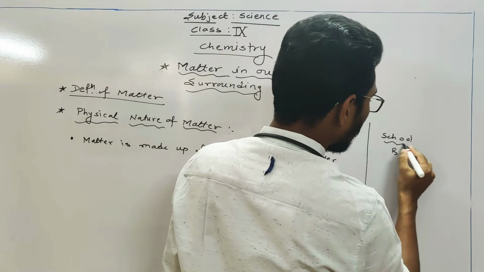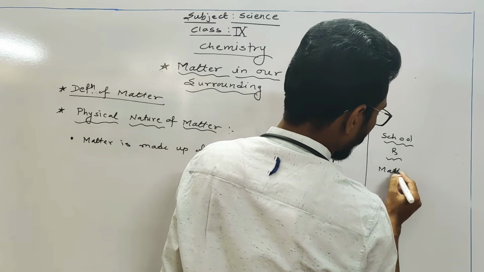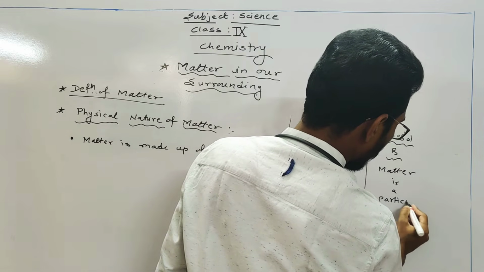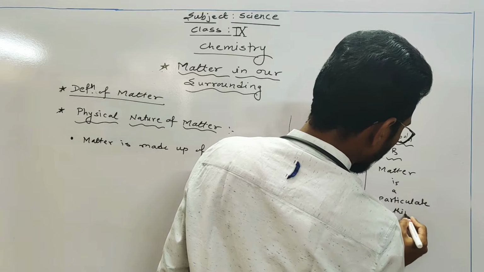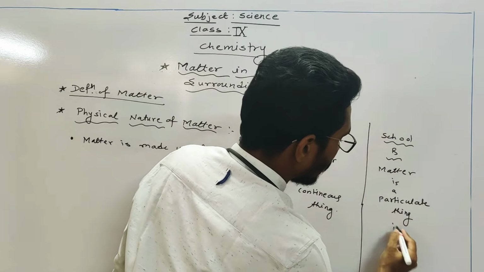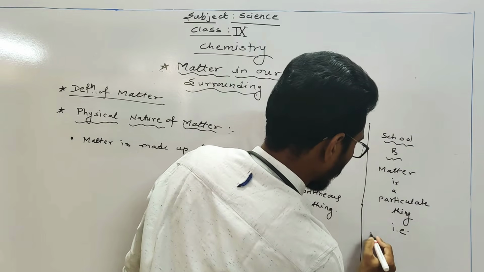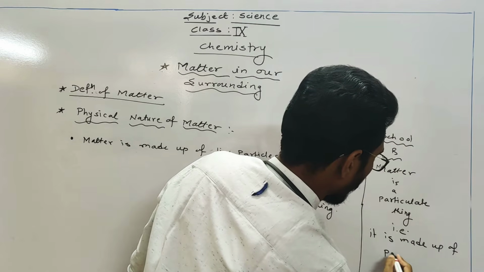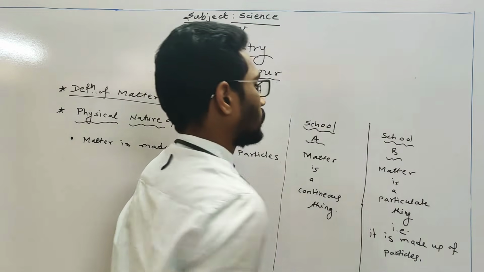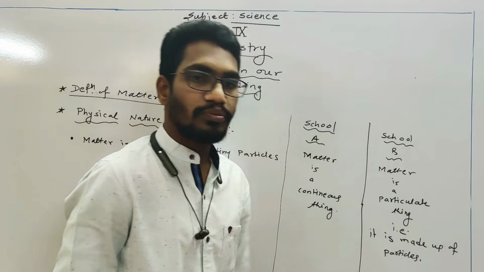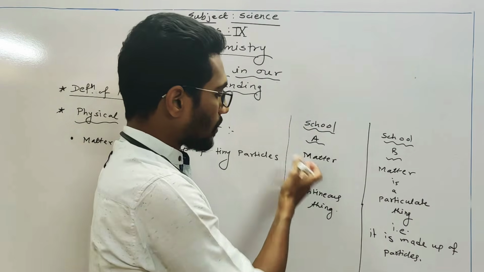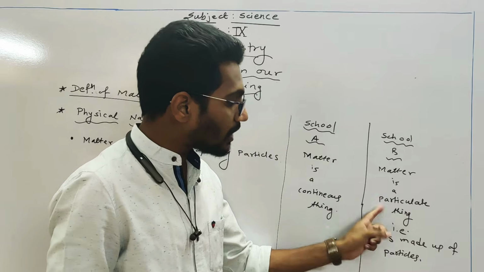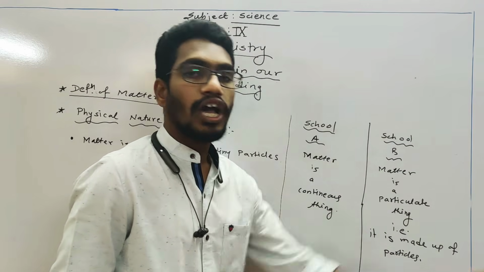And school B tells us that matter is a particulate thing. That means it is made up of particles. So we have these two perceptions about matter. School A says that matter is a continuous thing, it is not made up of particles, whereas school B tells us that matter is a particulate thing, that is, it is made up of particles.